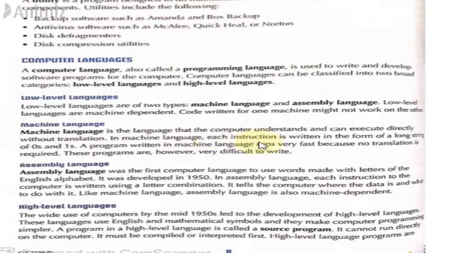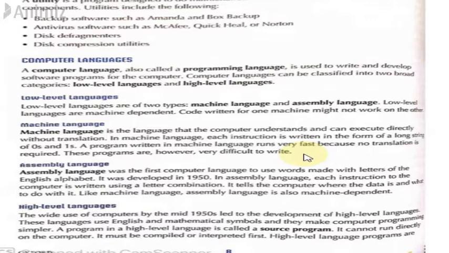So in machine language, each instruction is written in the form of a long string of zeros and ones. These are binary numbers, so these are binary codes. Every instruction that is given to the computer is in the form of zeros and ones. A program written in machine language runs very fast because no translation is required. These programs are, however, very difficult to write, because this is the basic language that the computer understands.